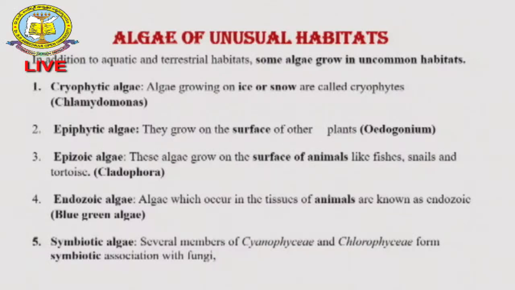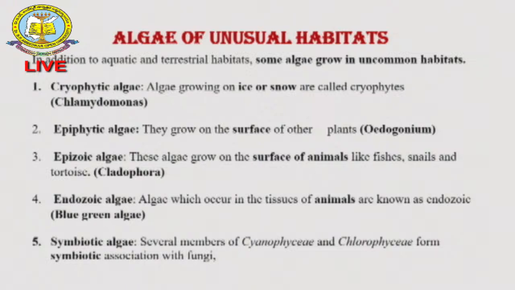Then there are the algae of unusual habitats, where the habitat is different. Some are cryptophytic algae, growing on icebergs.